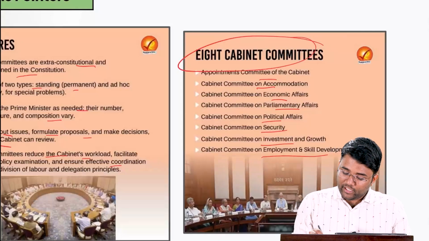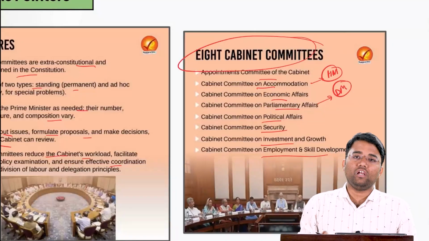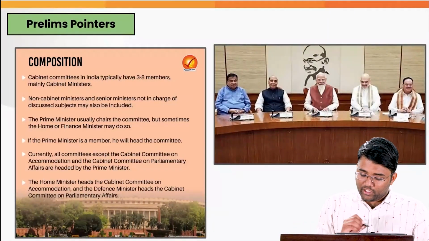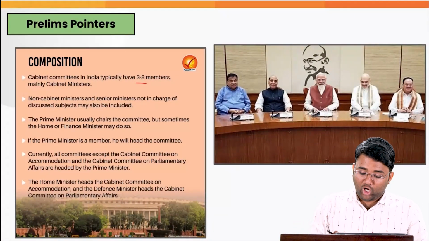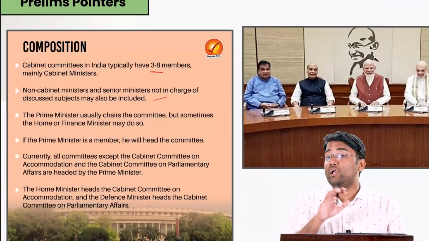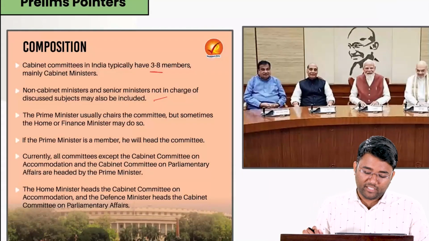This Cabinet Committee on Accommodation is, as of now, chaired by the Home Minister, and the Cabinet Committee on Parliamentary Affairs is chaired by the Defence Minister. All the rest of the cabinet committees are chaired by the Prime Minister himself, and they typically have 3 to 8 members, mainly Cabinet Ministers. Non-Cabinet Ministers and senior ministers not in charge of the discussed subjects may also be included, meaning special invitees can take part in the Cabinet Committee meeting.